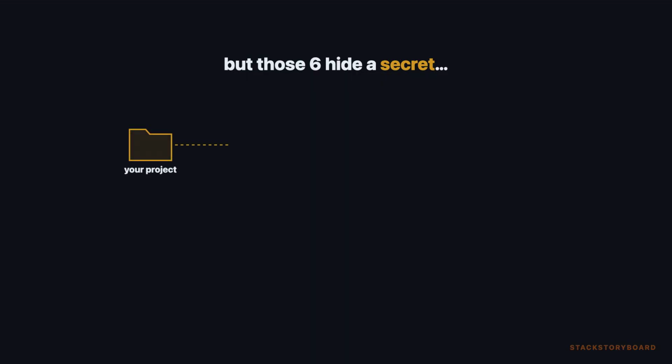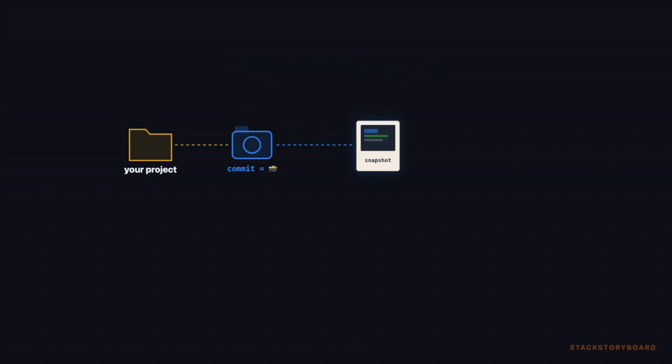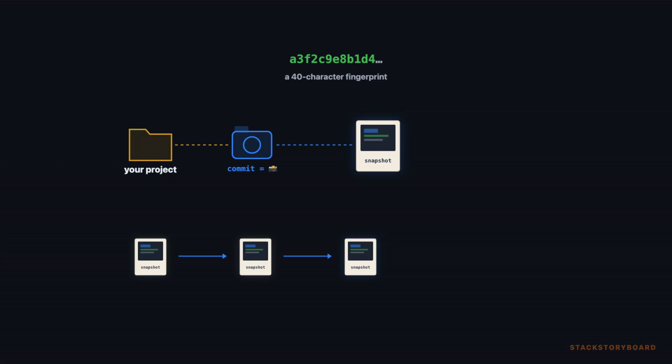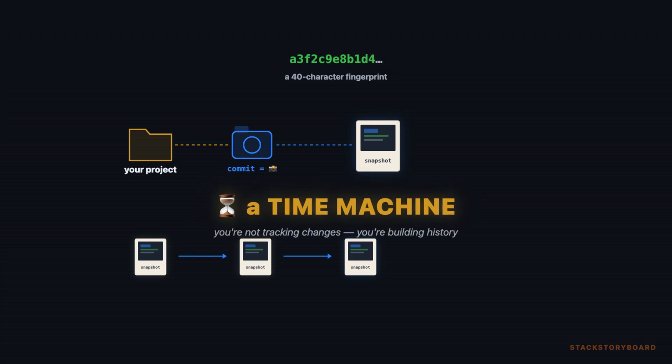When you commit, Git isn't saving your file. It's taking a snapshot of your whole project, compressing it into a 40-character fingerprint, and linking it to every snapshot before it. You're not tracking changes. You're building a time machine.